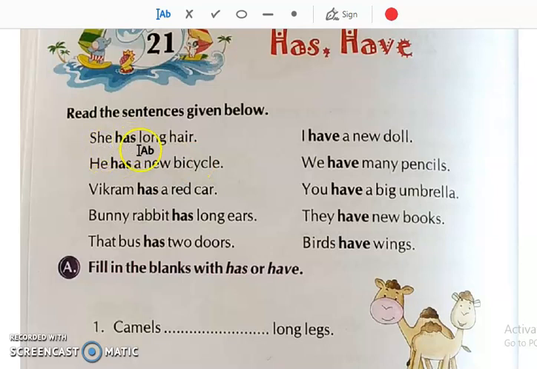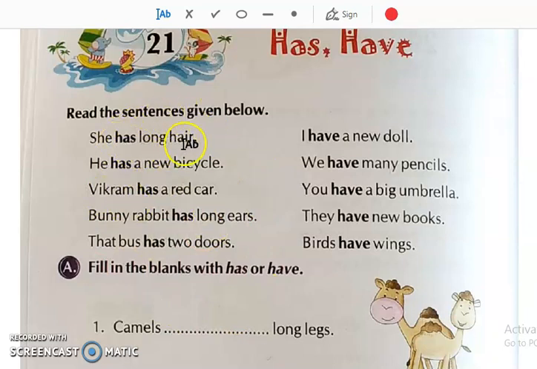She has long hair. He has a new bicycle. Vikram has a red car. Bunny Rabbit has long ears. That bus has 2 doors. Now these are the sentences where has is used.